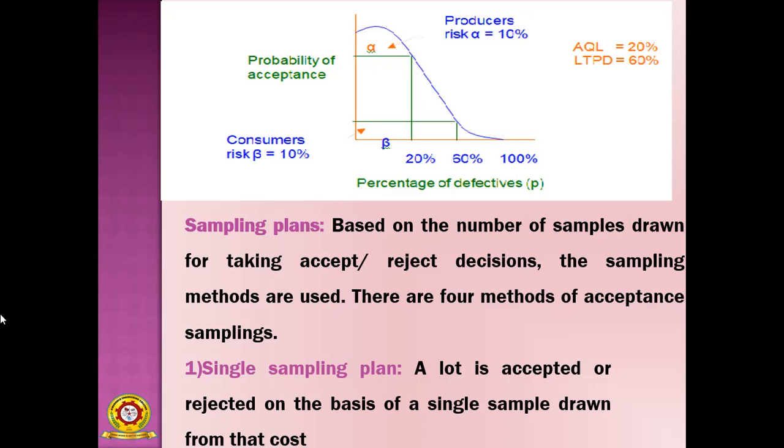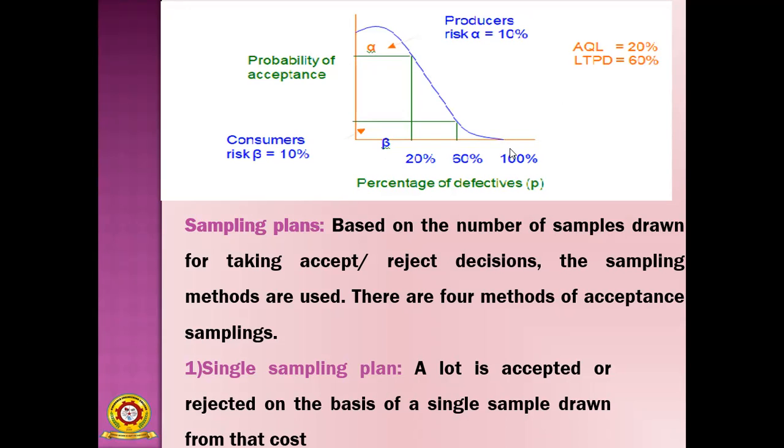From this graph we understand that when the defectives percentage is 20%, the probability of acceptance is very high.